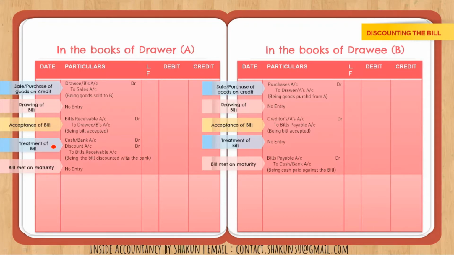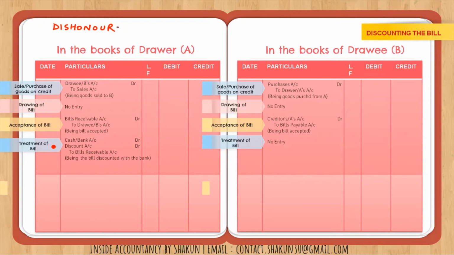Now we are talking about what? We are talking about dishonor in case of discounting of the bill. So obviously the bill will not be met on maturity. So what will be the entry of dishonor? As I told you, in the books of drawer, always the drawee account is debited. So drawee or B's account will be debited, and to bank.